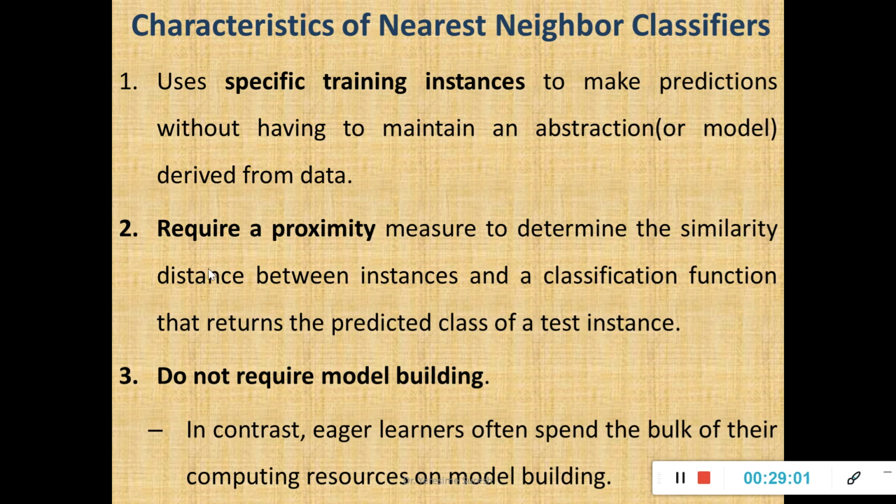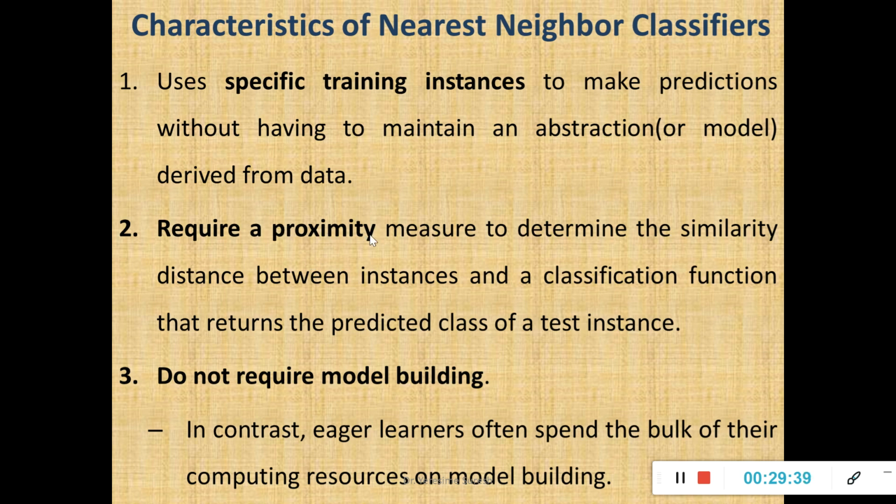The second thing is, it requires a proximity measure to determine the similarity or distances between instances and a classification function. That's what we did, right? We used Euclidean distance, which is nothing but your proximity measure. I think your mobiles also have proximity sensors. When you start dialing a number, your mobile screen will be active. The moment you bring your mobile nearer to your ear, the screen becomes inactive. Again you move it far, it becomes active. That is nothing but the proximity sensor. So your proximity sensor works on the principle of distance.